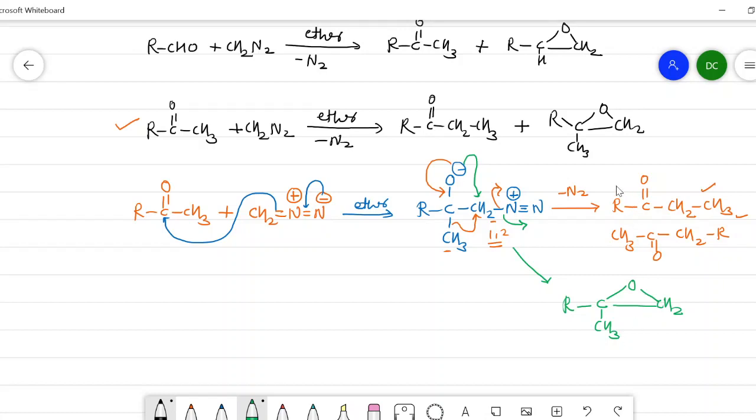But the major product is a higher ketone. It may be RCOCH2CH3 or RCH2COCH3. In this way, there is an insertion of this CH2 group between carbon and carbon, and we get the corresponding higher ketones.